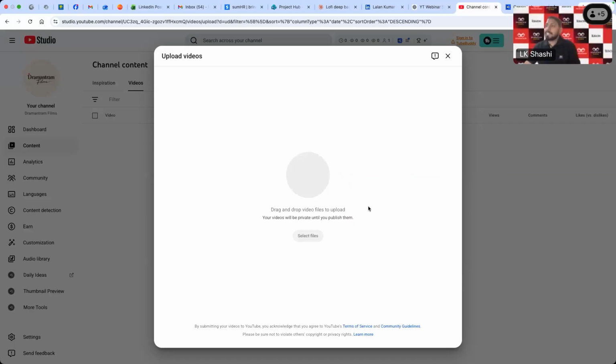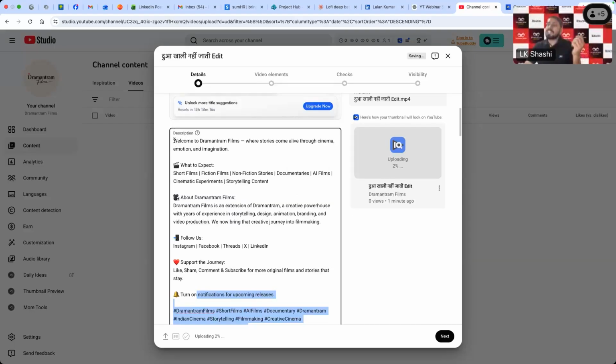These are the basic details which I discussed on day one, the default settings that you can set up. So these are the default uploads I have set up. Whenever I upload, these details will automatically populate in every video. Now I need to decide whether I want these details in the video or not. If you want, you can keep them; if you don't, you can delete them. That's okay.